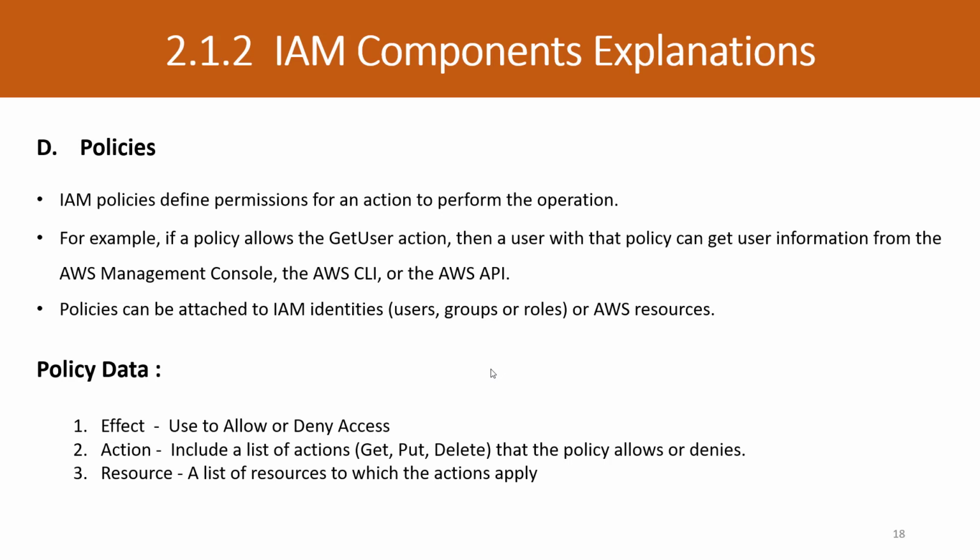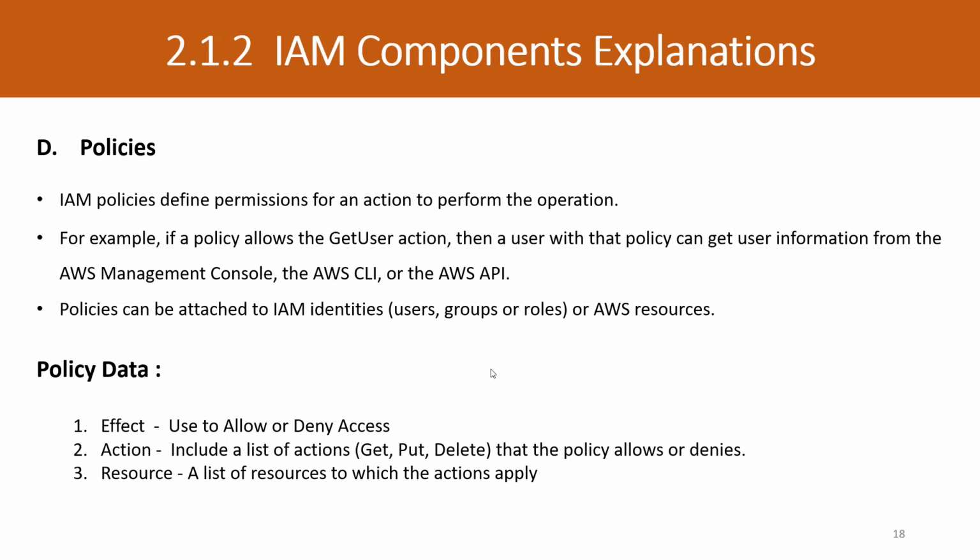So you can see here, an IAM policy defines permissions for actions to perform operations. Basically there is one user, and you can attach a policy so that this user can perform get user actions. That means this user can list all the users through the Amazon console, CLI or API, or this user has read-only access on AWS resources. So this is how you can create the policy and attach the policy or permission to users, groups or roles.